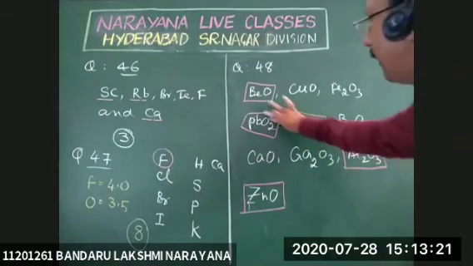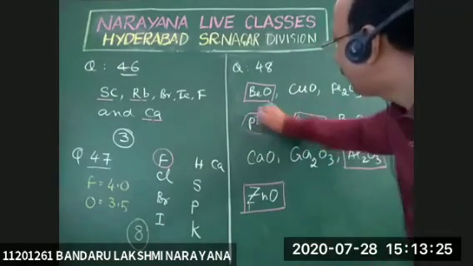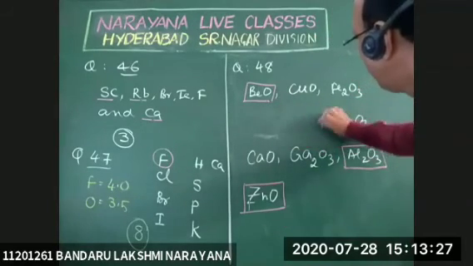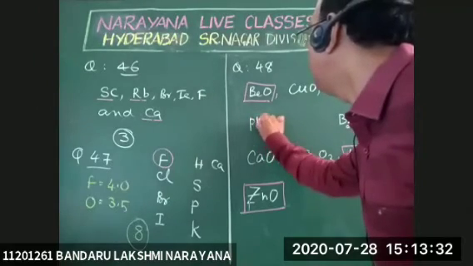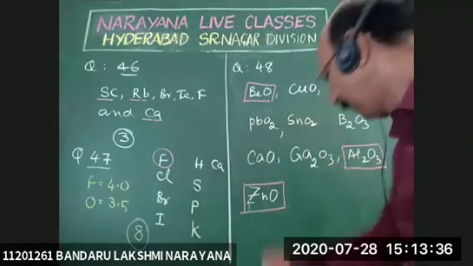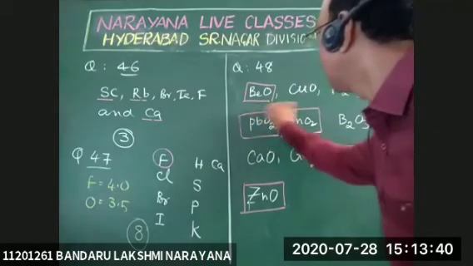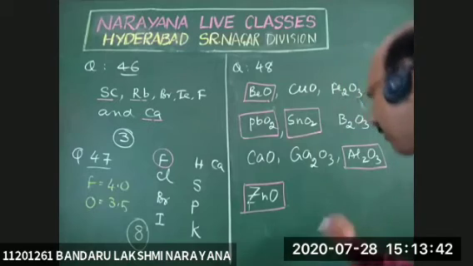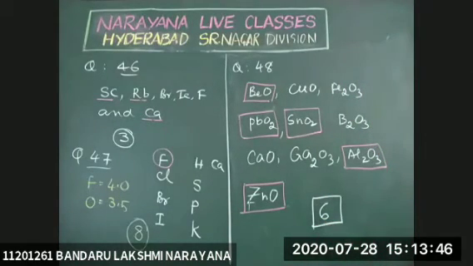These are amphoteric natures. PbO2 and SnO2, please write down. These are also amphoteric in nature. Therefore, total number of oxides is equal to 6.